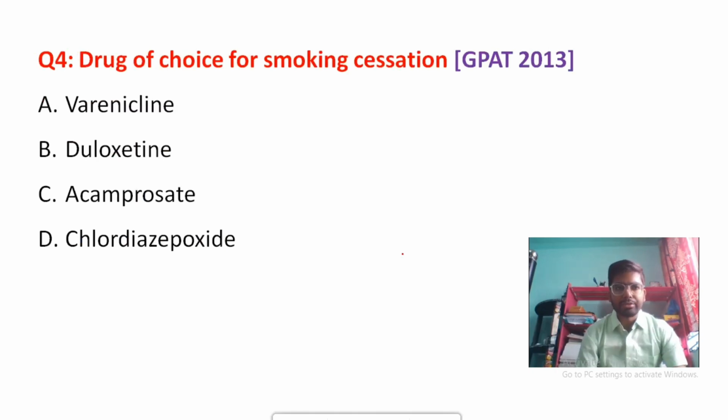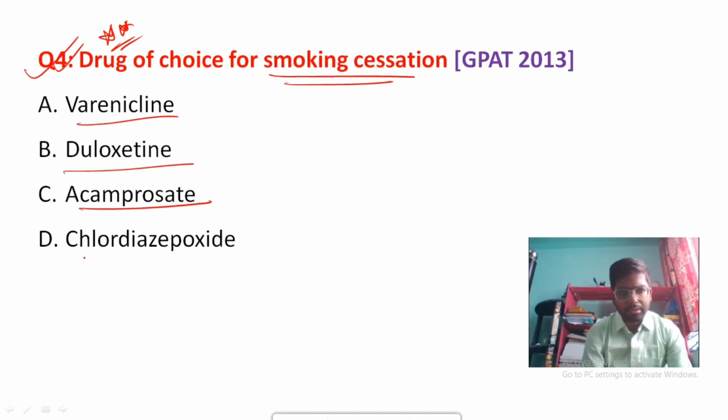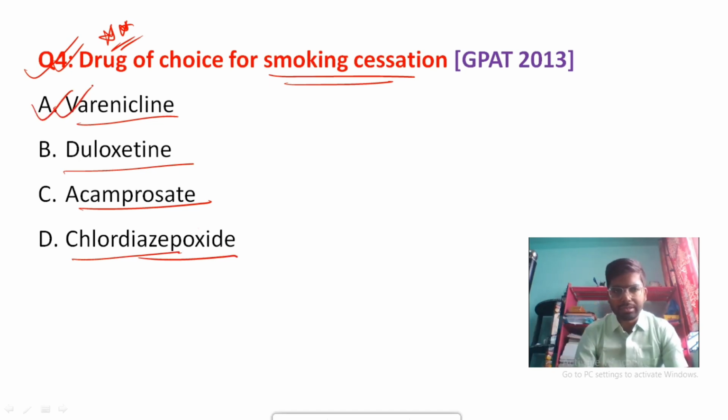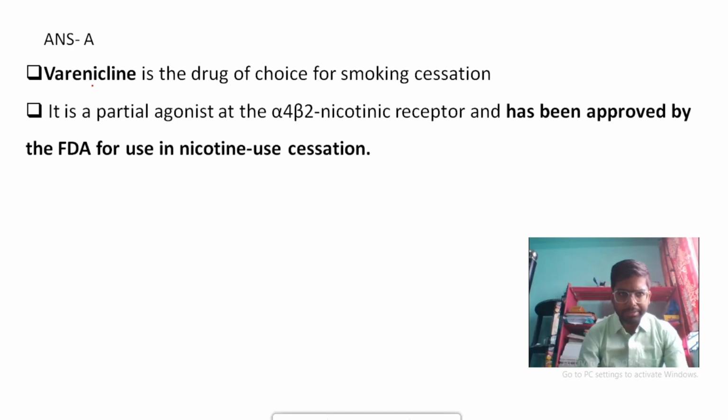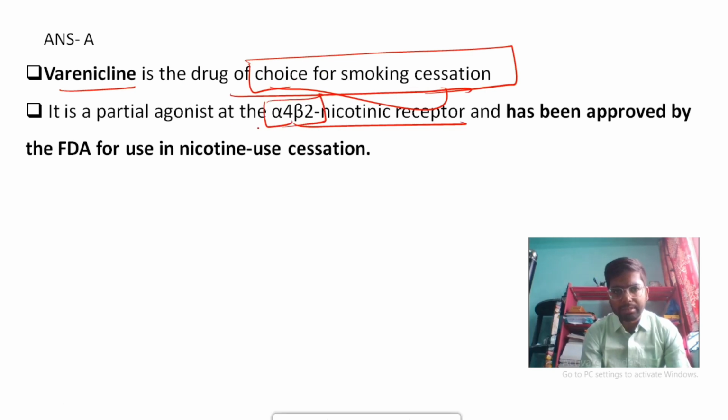Coming to the next question, drug of choice for smoking cessation. Very important question. Options are varenicline, duloxetine, acamprosate, and chlordiazepoxide. Your answer will be varenicline. The question has been taken directly from KD Tripathi. Varenicline is the drug of choice for smoking cessation and it's an FDA approved drug. It's a nicotinic receptor agonist, and it agonizes the alpha 4 beta 2 type of nicotinic receptor, and that's how it can cause smoking cessation.